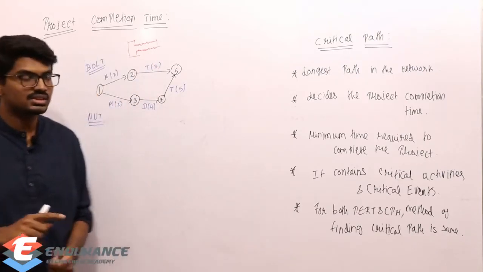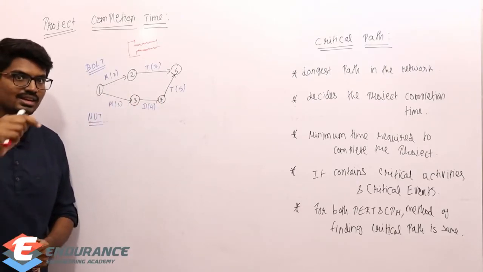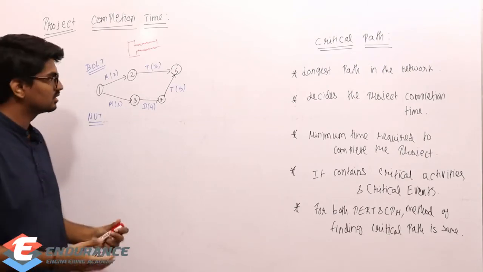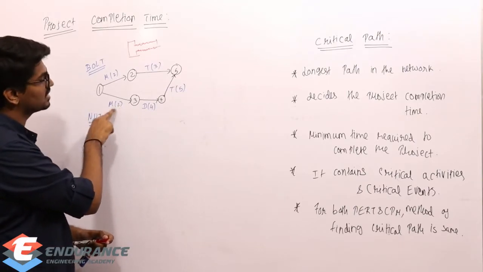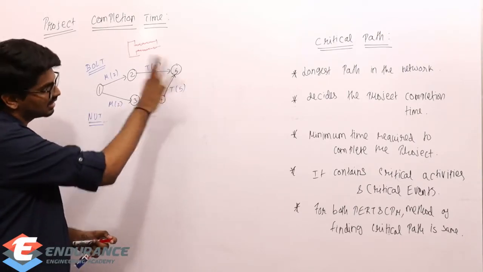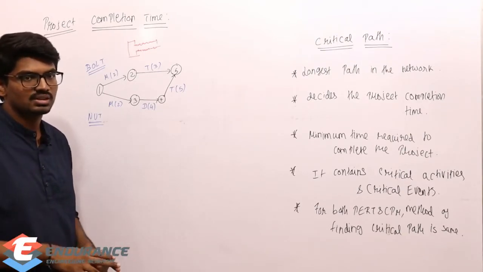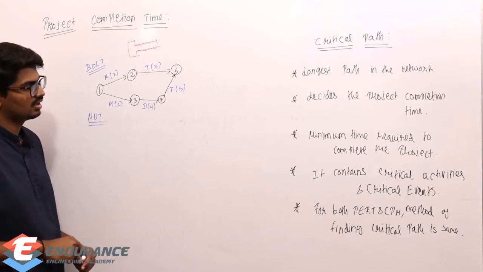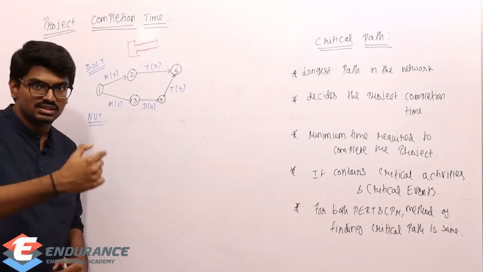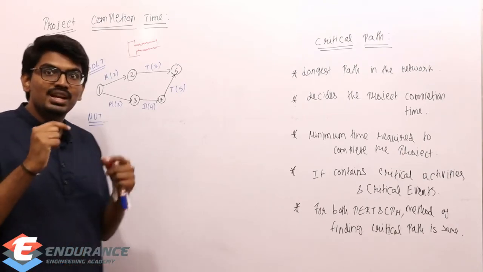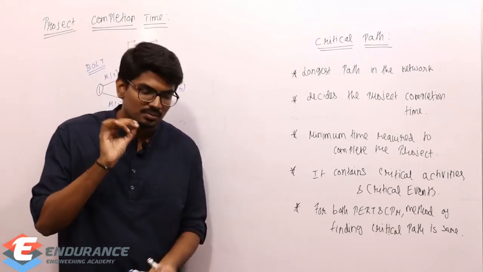Now my question is, see these brackets, what are they indicating? The brackets indicate the time taken for completing that particular process. For machining it takes 2 minutes. For thread cutting the bolt it takes 3 minutes, and machining again here 2 minutes, drilling 4 minutes, and thread cutting 5 minutes. All the values I'm giving you are randomly taken values. Now my question is, what is the time taken for completing this project? Or in other words, what is the minimum time required for completing this particular project?